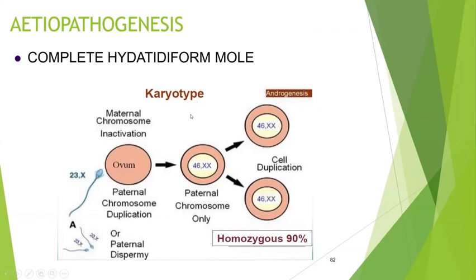Complete mole: no fetal parts will be identified. Here, a 23X chromosome will fertilize an empty ovum, so naturally we get 46XX. That is, paternal chromosomes alone are duplicated. So it will be homozygous in 90%, which leads to androgenesis.